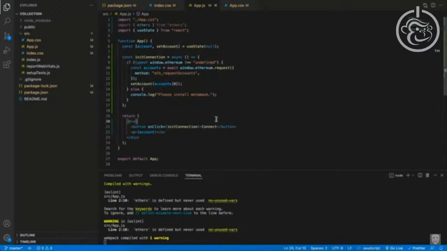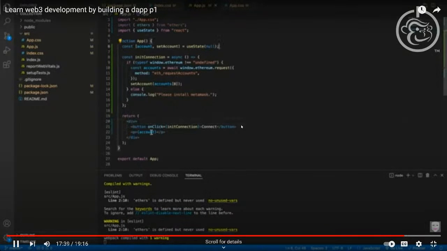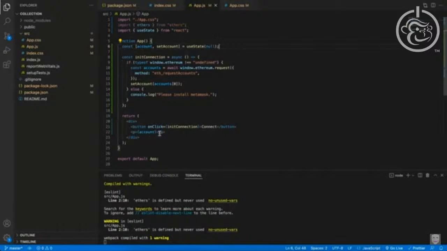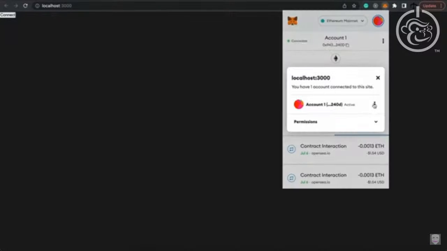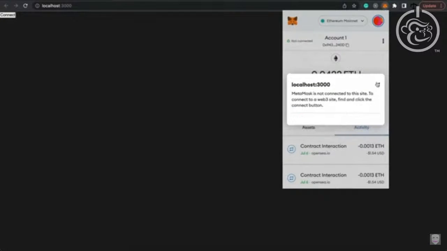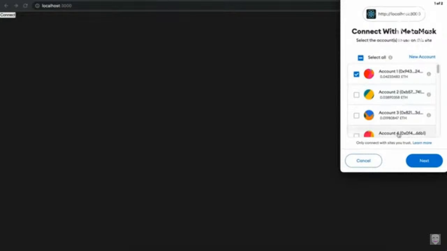This is why React is so cool. Whenever there's a change to a state variable, it will re-render and display whatever we placed in there. So now I'm going to save this and run it. So let's save and go to the browser. Back in my browser, what I'm going to do is I'm actually going to disconnect my account. And when I refresh the page and click on the connect button, we see Metamask popping up. We're going to say next and connect. And voila, you see my address over there. Now we successfully have grabbed my account from Metamask.